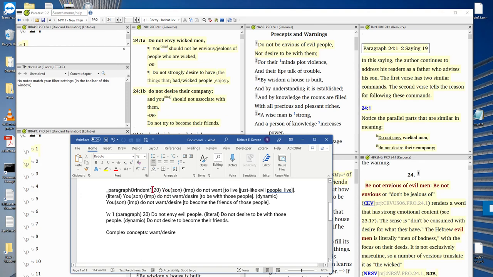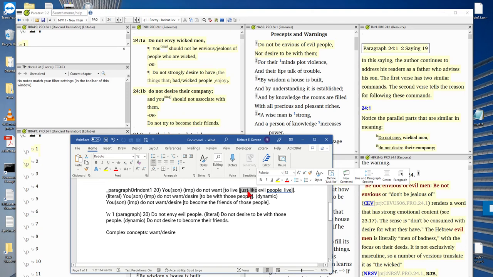First of all, this is in a list, this is the 20th item. I'm using the numbers from the NIV. So it says "you, son." When we have second person, we use "you," but we have to tell who it is in parentheses. And then this is an imperative marker, IMP. You, son, imperative, do not want to live just like